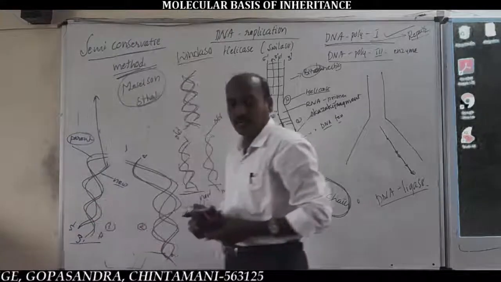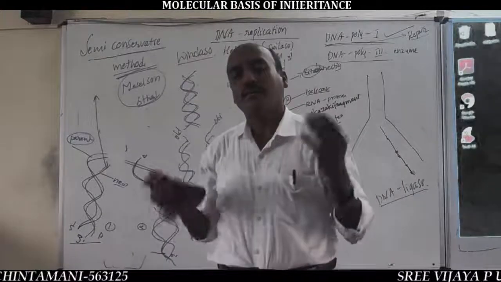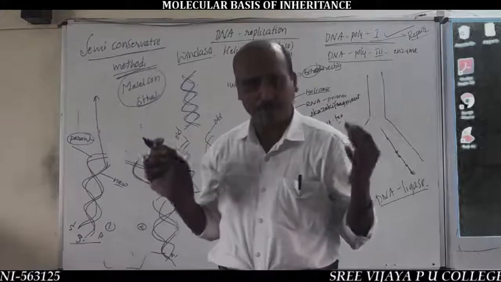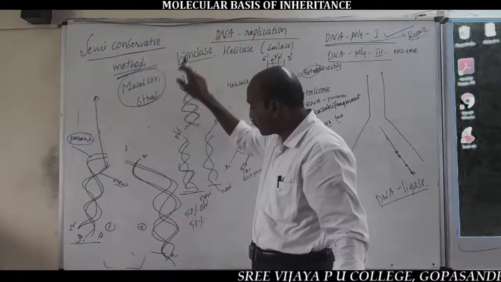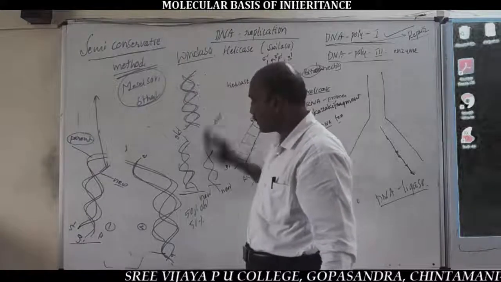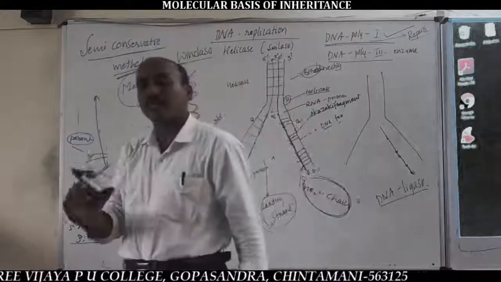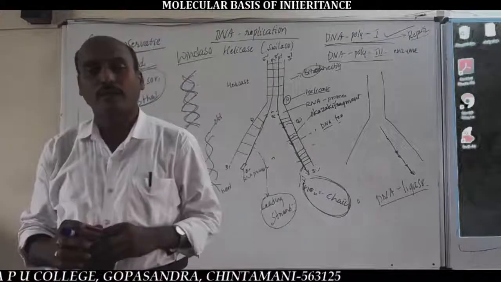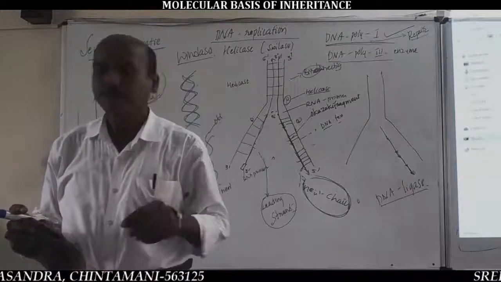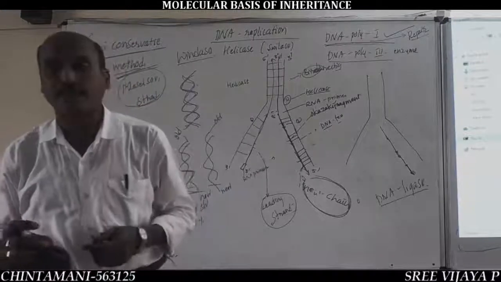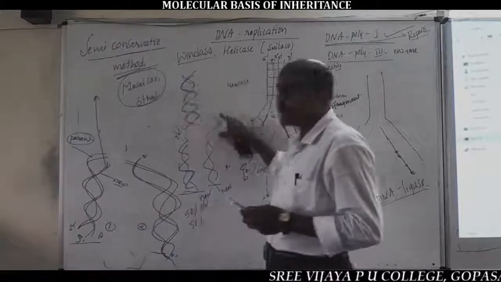In the next class, I will give the procedure for the Meselson and Stahl experiment, showing why DNA replication is always a semi-conservative method. The scientists Meselson and Stahl proved that replication of DNA is semi-conservative, because in each daughter DNA molecule, half of the strand is the parental strand, the old strand, and half of the strand is the new strand. So it is called the semi-conservative method of DNA replication. The experiment procedure for the Meselson and Stahl experiment I will continue in the next class.